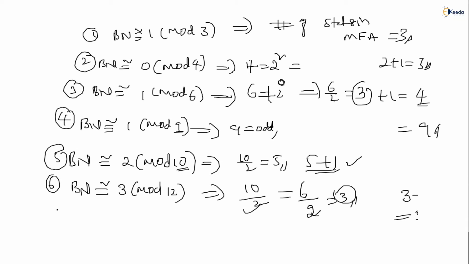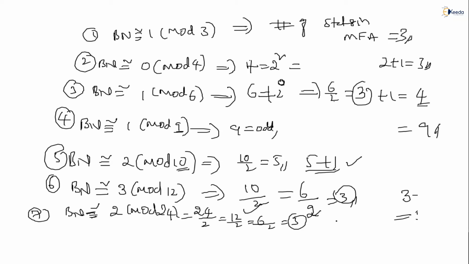Suppose, one more example. Binary number congruent to 7 modulo 24. 24 is an even number. You divide by 2, 12 we get. Divide by 2, 6. Again an even number, divide by 2. We got 3, an odd number. 3 plus how many divisions done? 1, 2, 3 divisions. So 3 plus 3, 6 states we get.